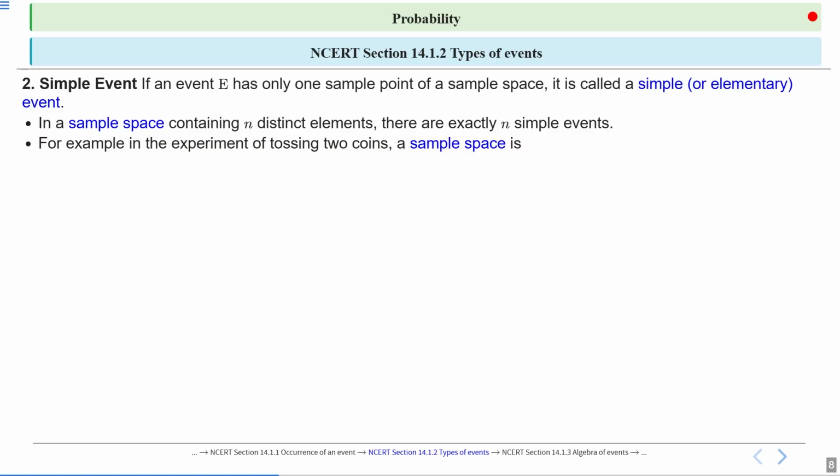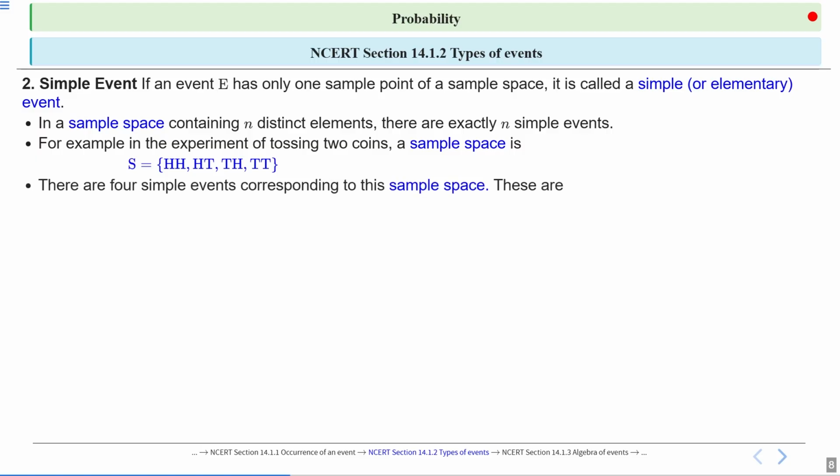For example, in the experiment of tossing two coins, the sample space is S equal to {HH, HT, TH, TT}. If we take a random experiment of tossing two coins, in that case the sample space S is {HH, HT, TH, TT}.